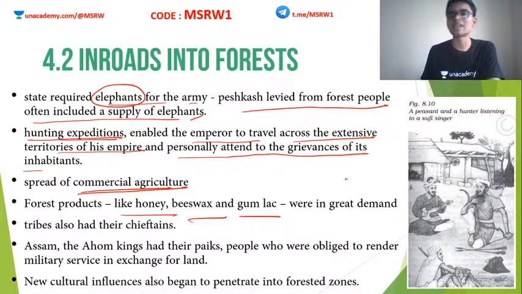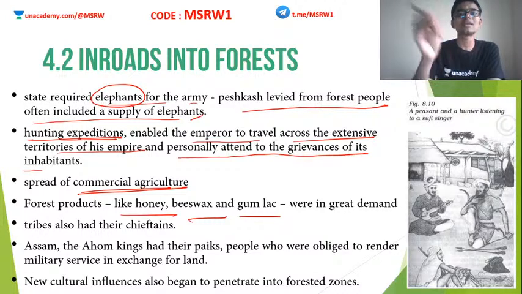Okay, so not just agriculture, but the minor forest produce, major forest produce such as timber is also very much important. Okay, so forest is actually an abundance of all these resources, and these were actually exploited by the medieval Indian rulers for achieving more and more profit.